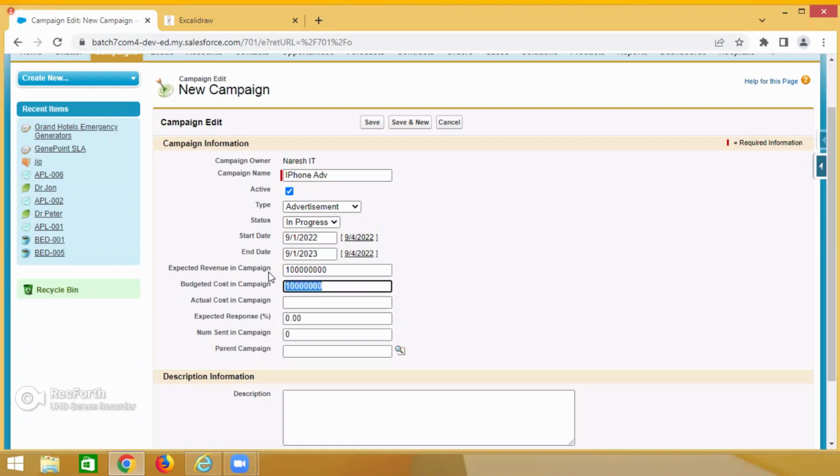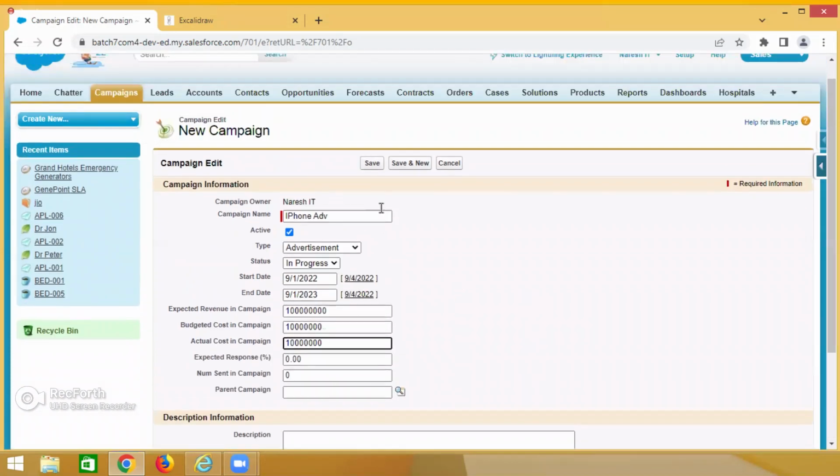Now, actual cost in the campaign, against the budget. In some cases it changes. We are spending this, but the actual cost may differ; in this case, both are the same. Expected response: don't worry about these things for now.